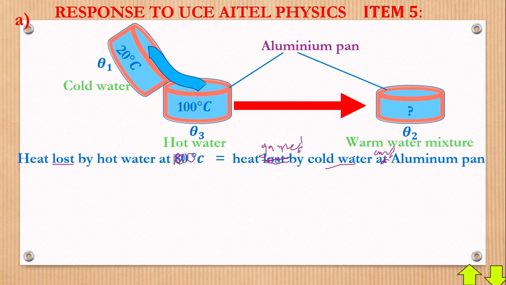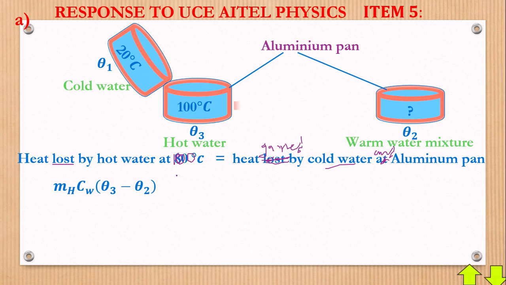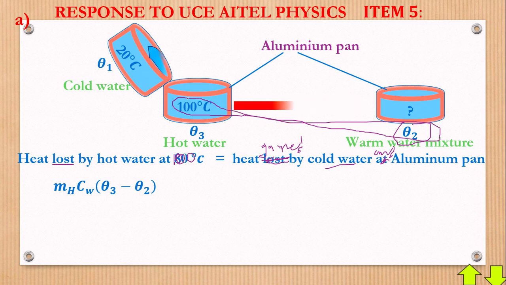Okay, now we have from the formula that mass of hot water times specific capacity of hot water is equal to theta 3 minus theta 1. Why? Remember this one is at 100, but the final temperature where we are going, the arrow is theta. So what you will do, you look at this. Remember where we are going. It means that this 100 is contributing to the theta 2. So you compare which one is bigger. So you see that it will be 100 minus theta 2, but of course 100 is theta 3. So that's why you have theta 3 minus theta 2. Hope that really makes some sense.